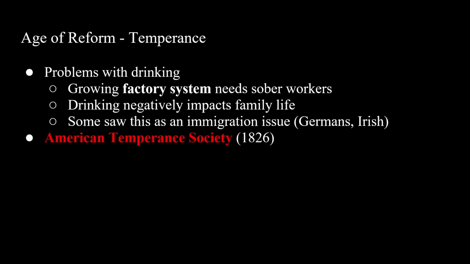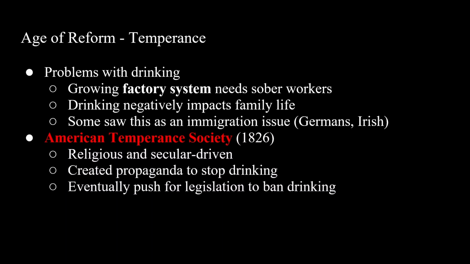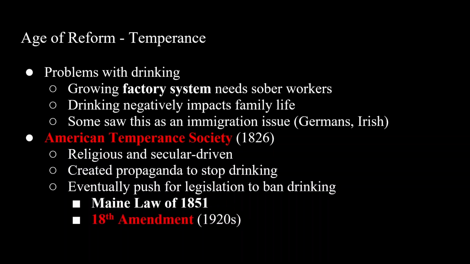As such, the American Temperance Society is going to be created in 1826, and there's going to be religious and secular reasons for joining. This group is going to create propaganda to stop drinking, and eventually they're going to start pushing for legislation to ban drinking entirely. The Maine Law of 1851 was the first of its kind to ban drinking, and the big one is going to be the 18th Amendment in the 1920s.